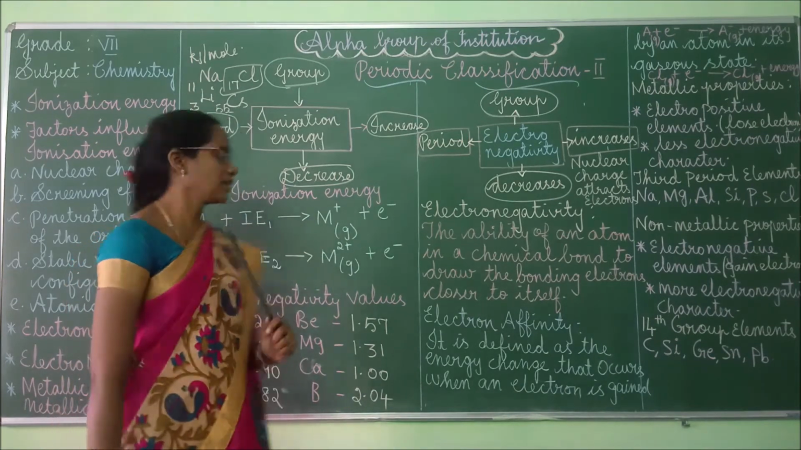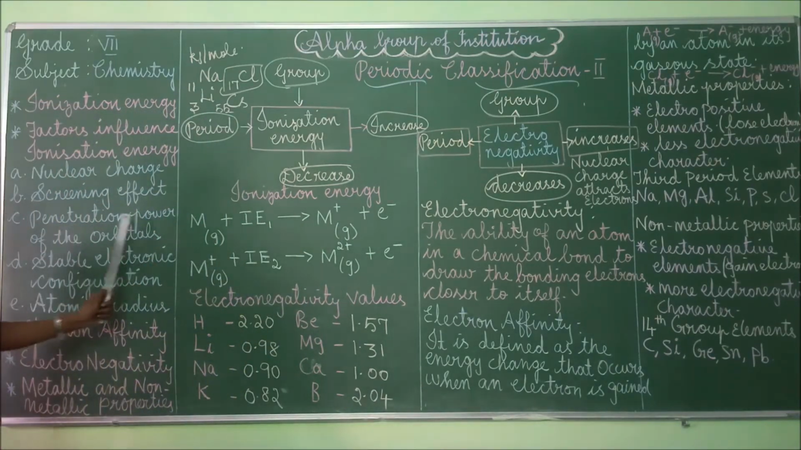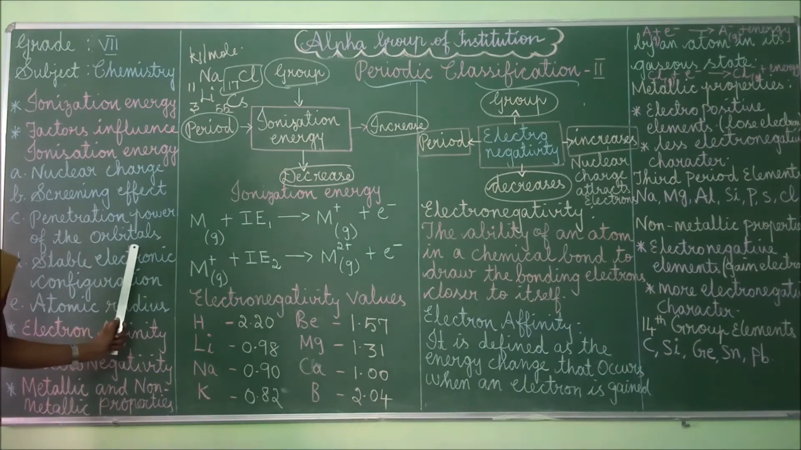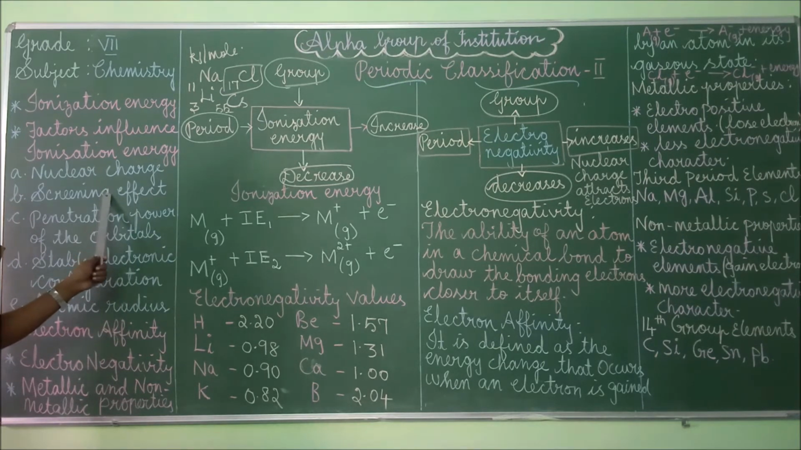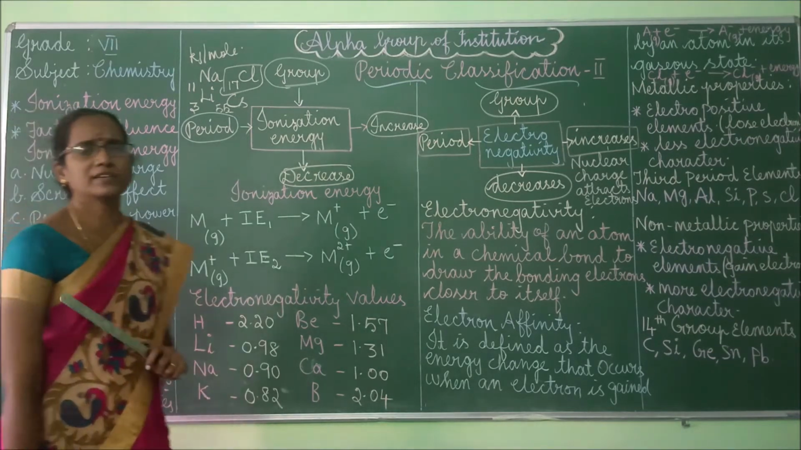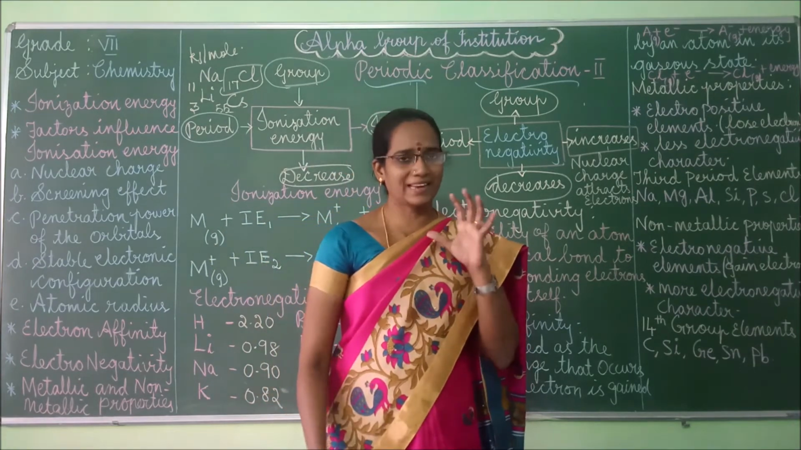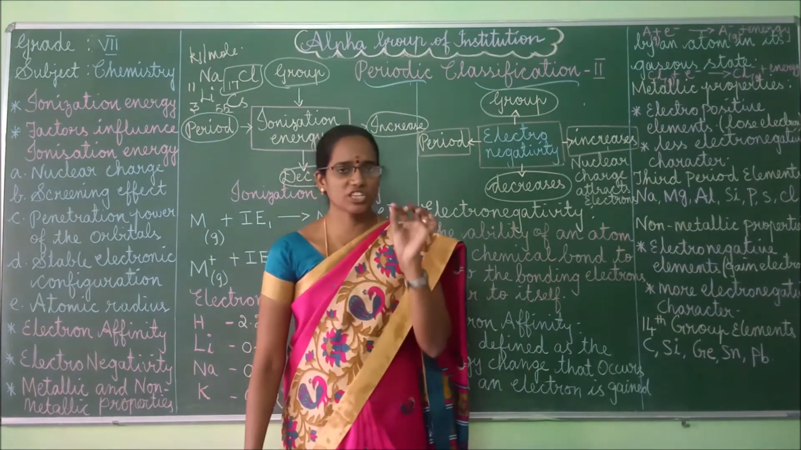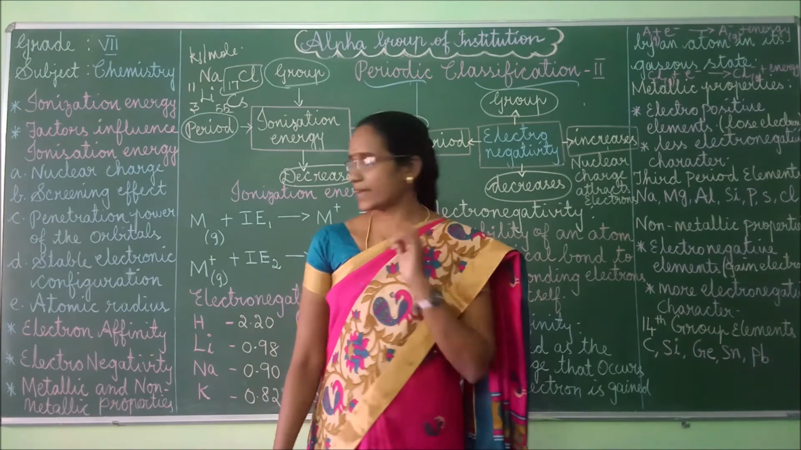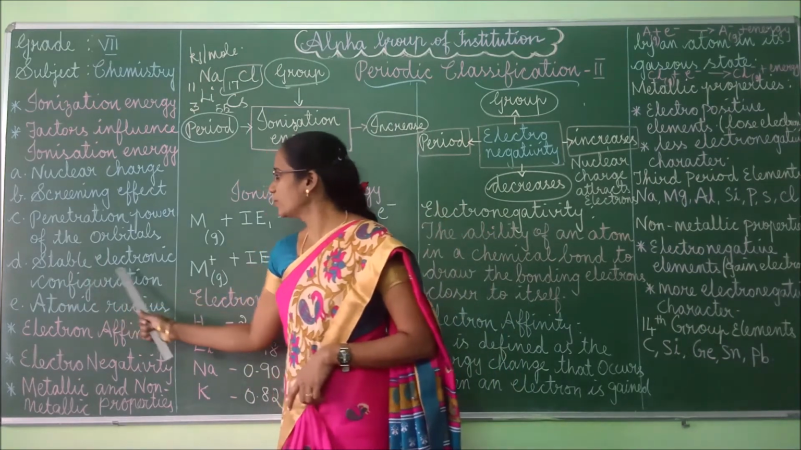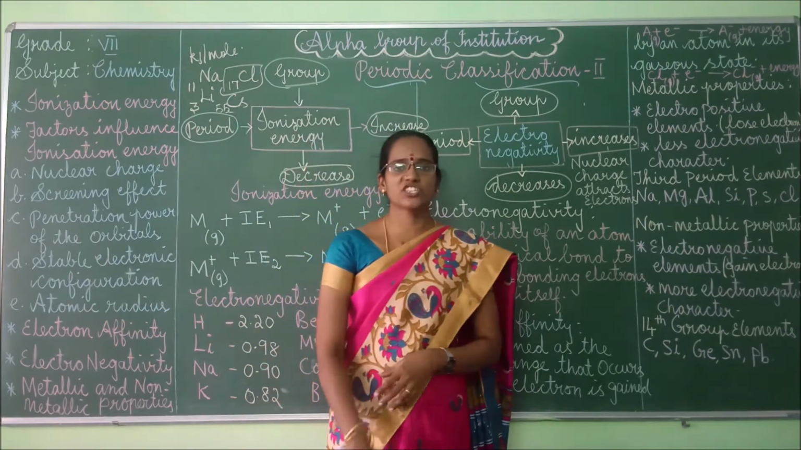Right. Next we can move to the third one, penetration power of the orbitals. This penetration power is just the opposite of the screening effect. Penetration power means the ability of the orbital to attract the electrons. This is the penetration power. Understood, children? Right. So the next one is stable electronic configuration.